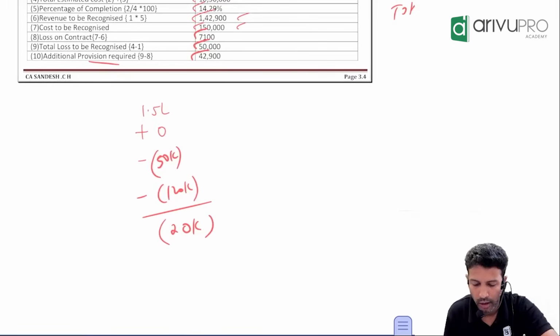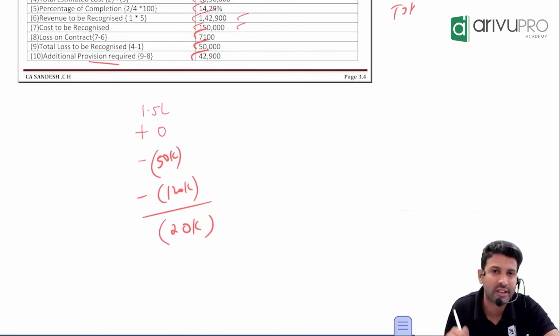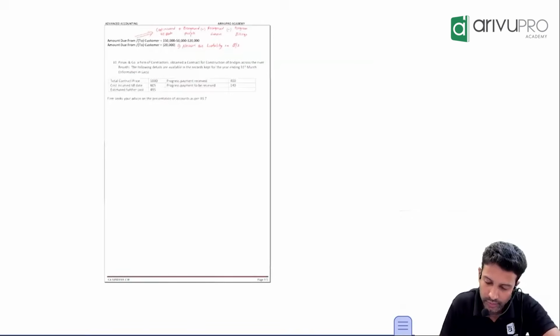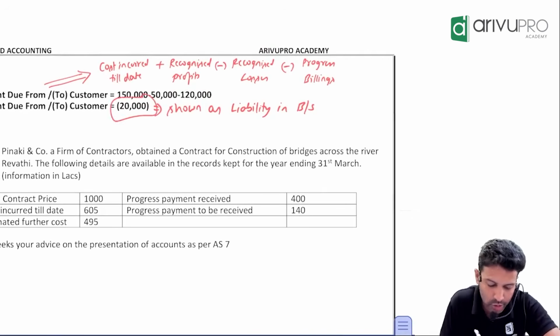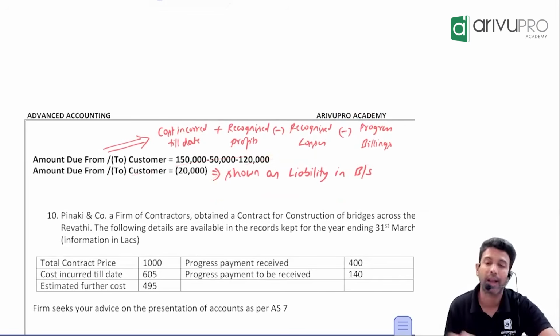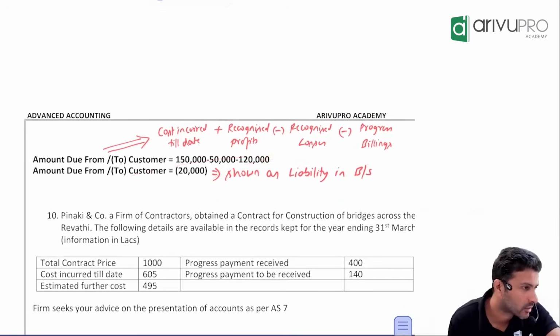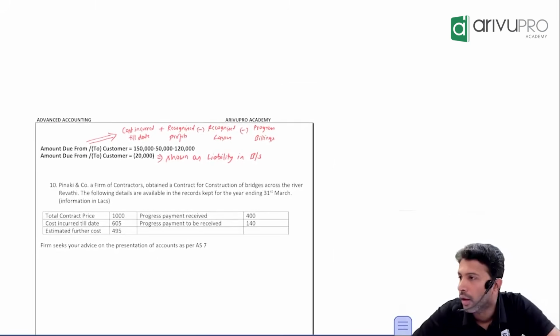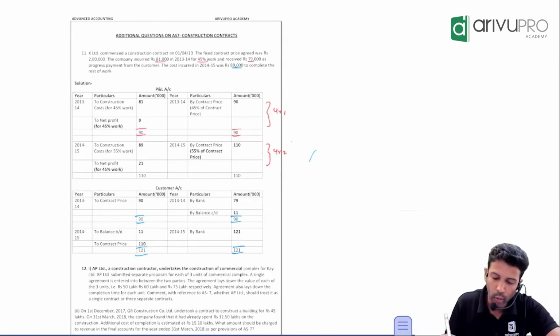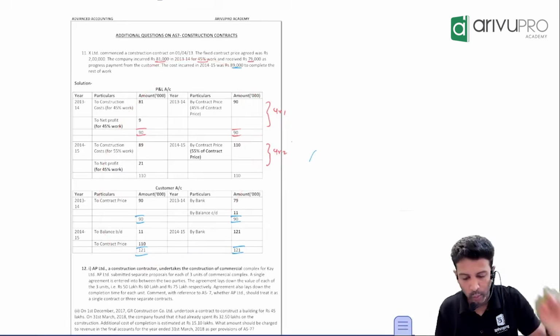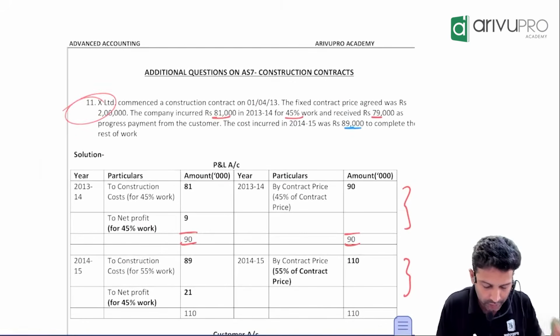Now that means this customer you will show as an asset or as a liability in your balance sheet? This customer should be shown in your balance sheet as a liability. There's another way they'll ask. I'll give you a ledger for better understanding. Now, one more question from the study material, we'll take it. Question number 11 in our class notes.